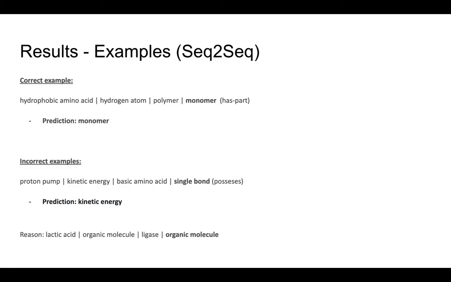We see our model predicts kinetic energy, which is quite interesting because, for A is to B as C is to D, we see B and D have the same values. Diving a little deeper into that, we realize the reason is basically that, with this given example, lactic acid is to organic molecule as ligase is to organic molecule. It's perfectly valid for both to have the same relation, and that's pretty much the reason why we were getting some of these results.